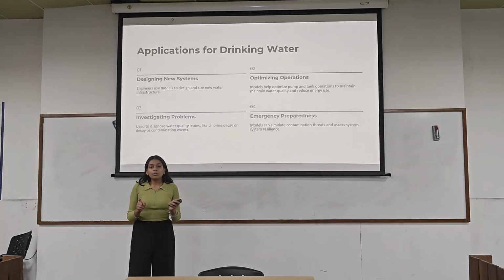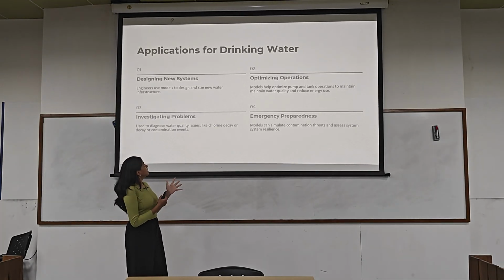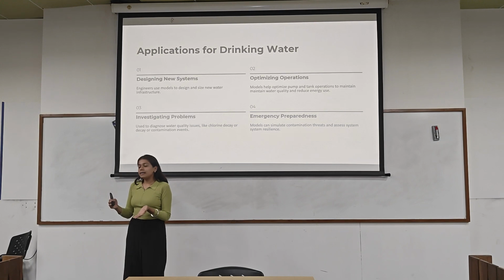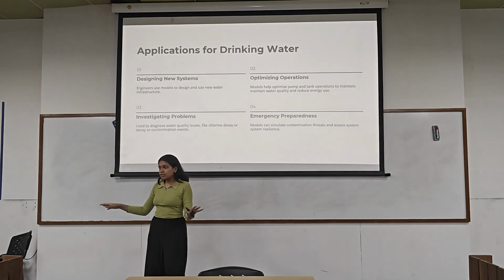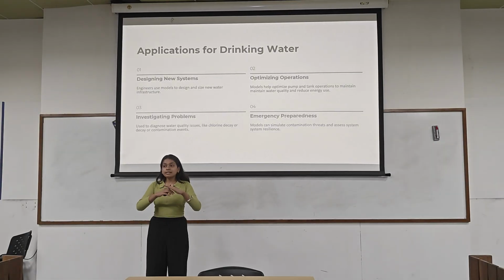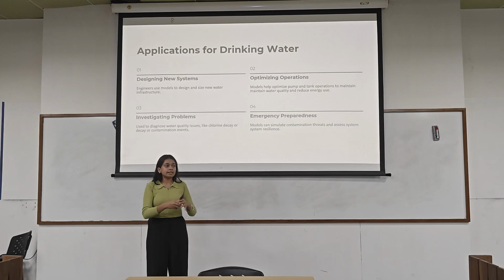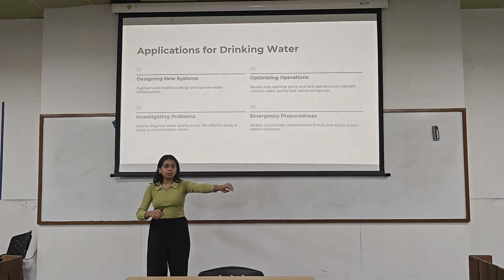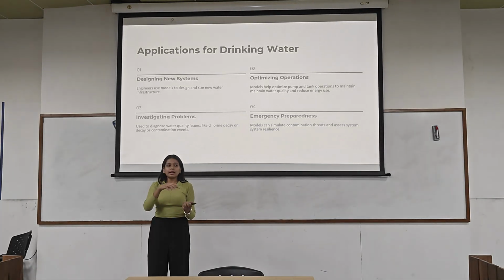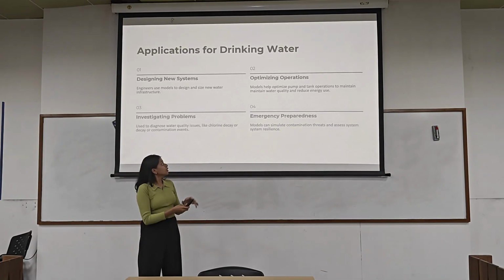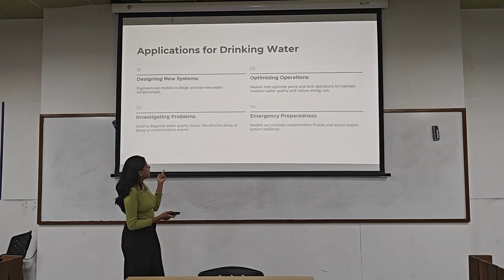Now, how will we implement these applications for drinking water purposes, or even reusing it? Let's take an example. This is an agricultural farm. This is an entirely new farm, and I have to plant an irrigation system here. I will not just go and plant pipes everywhere. I'll first have a blueprint in mind: these are the rows, so I'll plant one pipe here, and I'll have all of it mapped out before actually implementing it. So that is designing an entirely new system.